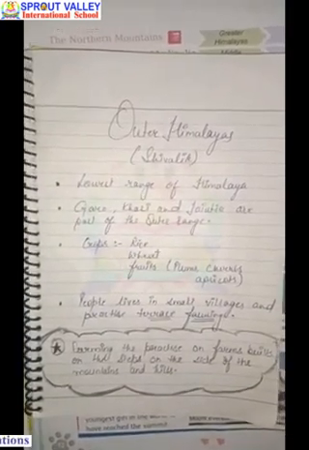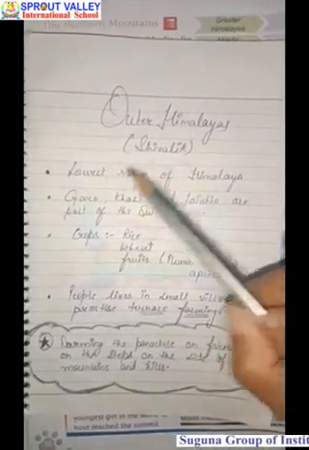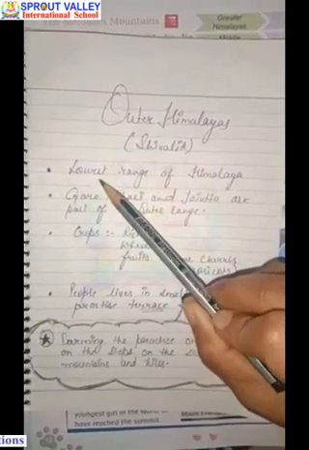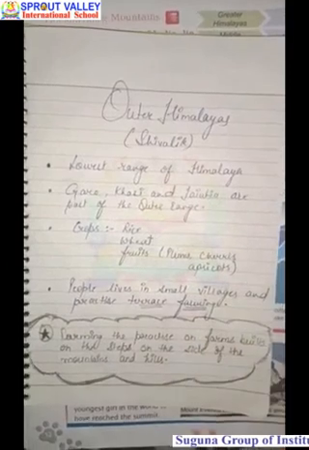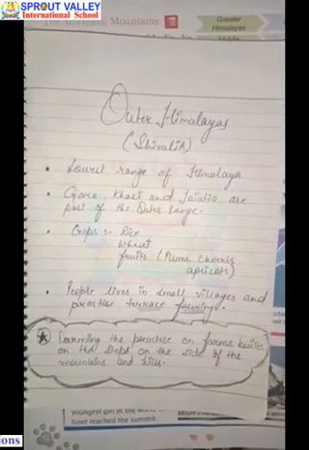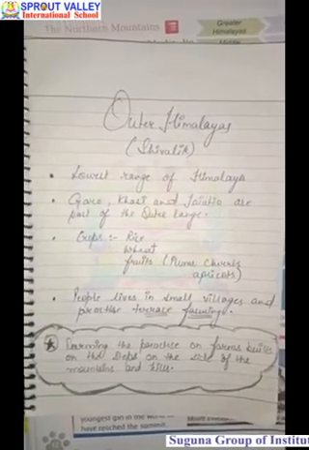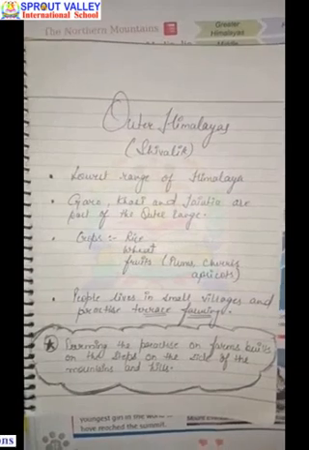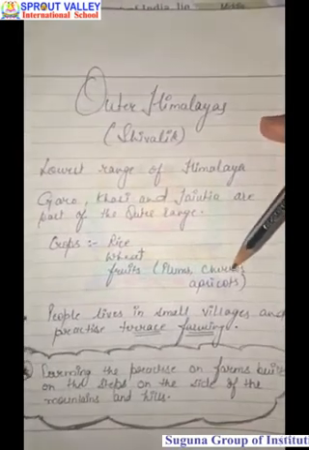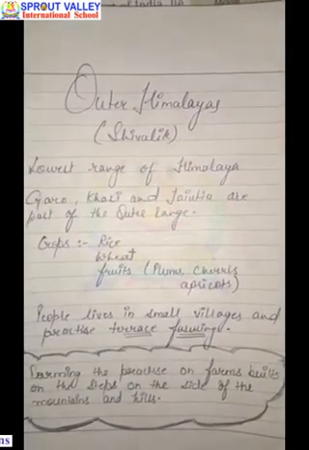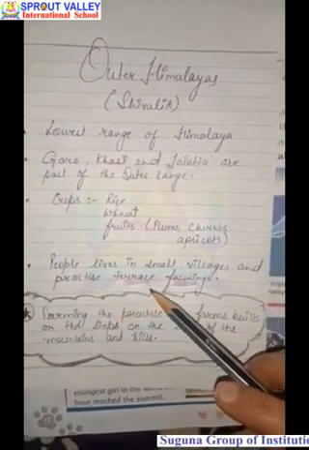Outer Himalayas. The Outer Himalaya range is the lowest of the 3 rows of Himalayan range. Please have a look at this. This is the lowest range of Himalaya. The hills of Garo, Khasi, Jayantia and Mizo hills are part of the Outer Himalayan range. The slopes of these mountains are covered with thick forest where a variety of wild animals are found. Crops like rice, wheat, and fruits like plums, cherries, apricots are very common here. People live in small villages that practice terrace farming.